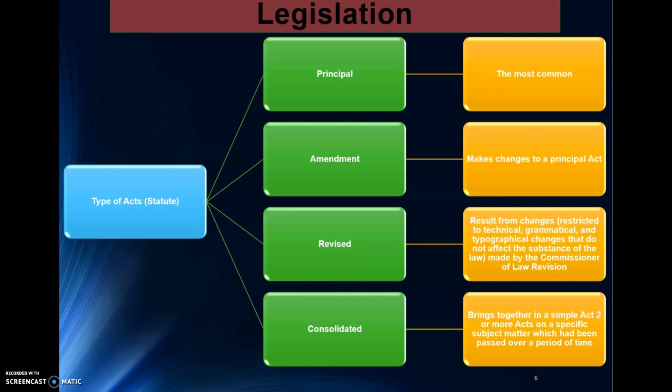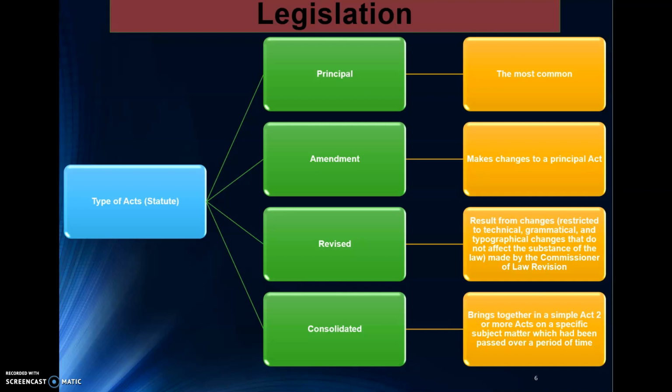There are 4 types of statute: Principal Act, Amendment Act, Revised Act and Consolidated Act. Sometimes, mostly revised, they put in brackets, assuming it is ABC Act 2010, after 2010 or before 2010, revised and consolidated.